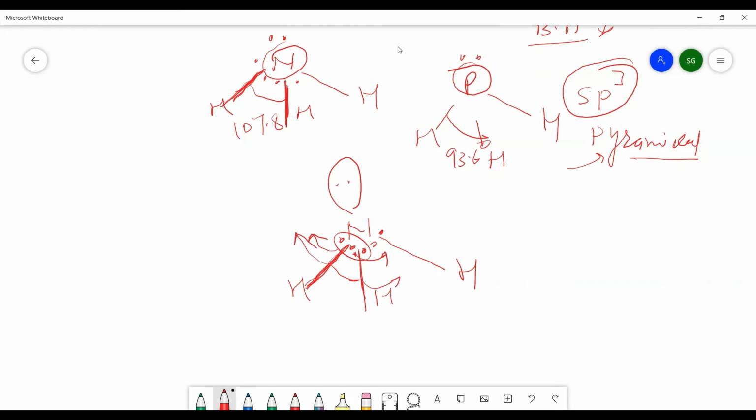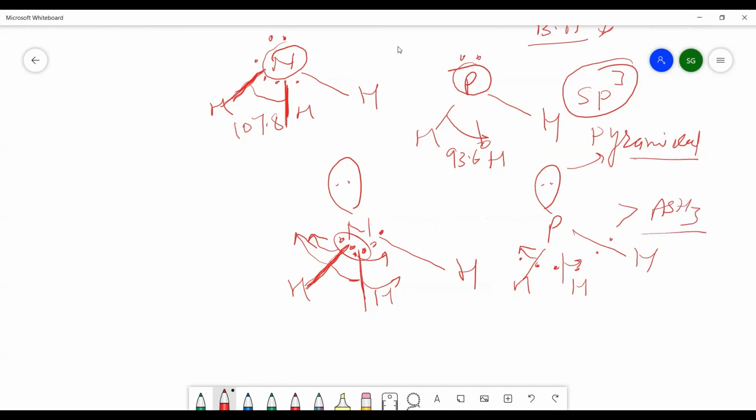As compared to that, phosphorus is less electronegative than nitrogen, which is a general trend. So the bond pairs are away from the phosphorus as compared to nitrogen. So there is repulsion, but the repulsion is less as compared to nitrogen. So the bond angle will be like this. So PH3 has a higher bond angle than AsH3 and so on.